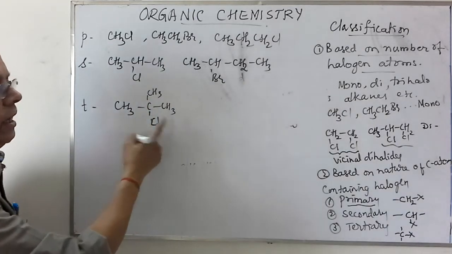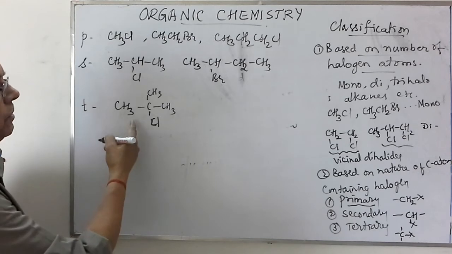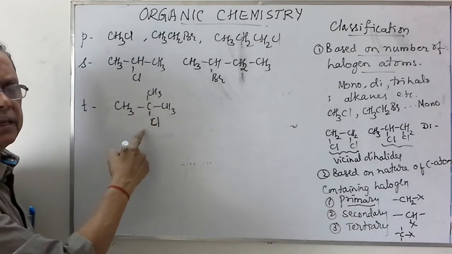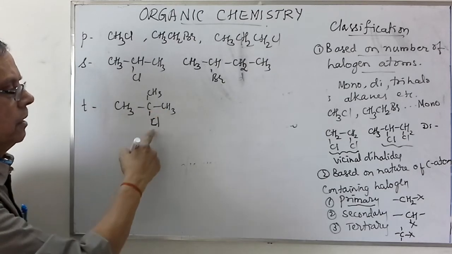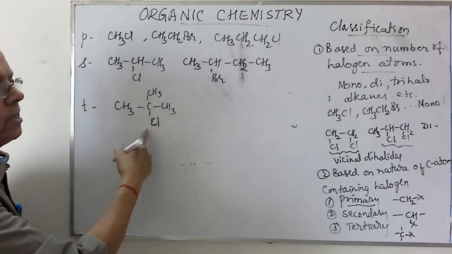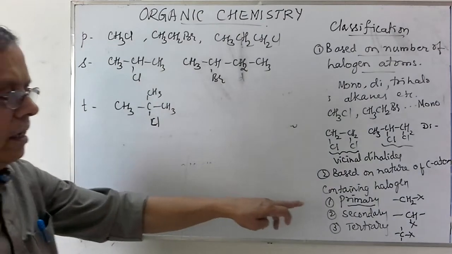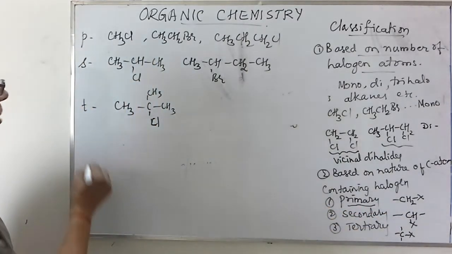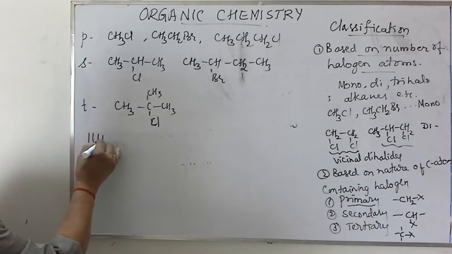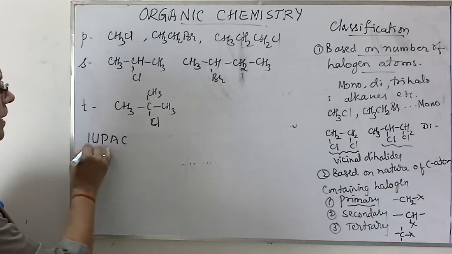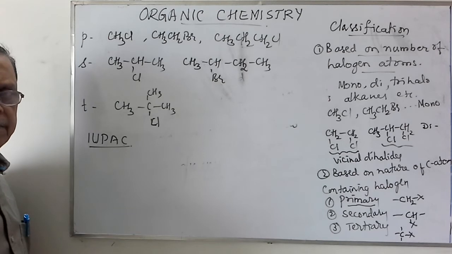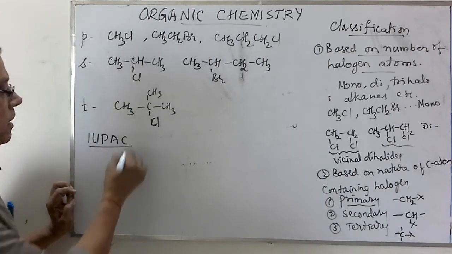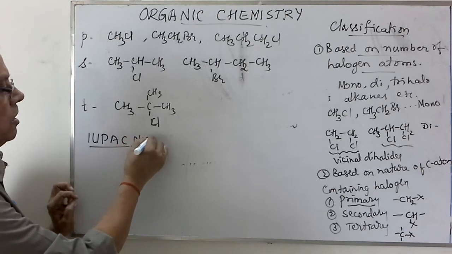So tertiary butyl chloride. Here this carbon atom does not contain any hydrogen directly because it is carrying 3 alkyl groups and the halogen atom. So such classification is based on the nature of the carbon atom that is present. Now coming to the nomenclature of these alkyl halides in the IUPAC system, International Union of Pure and Applied Chemistry system, we consider this nomenclature.